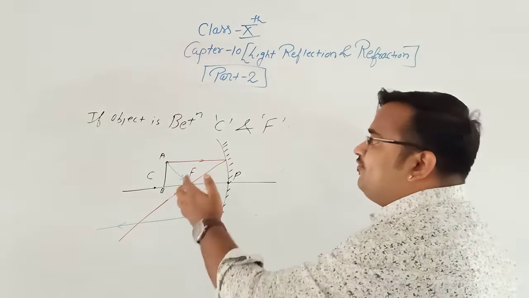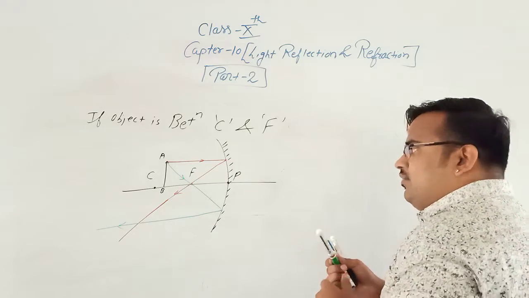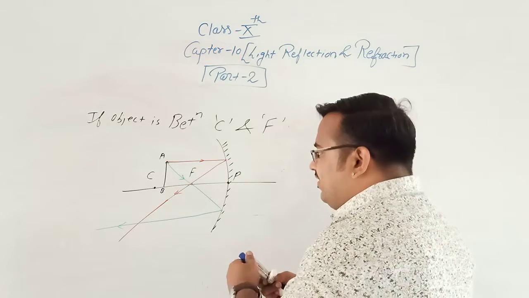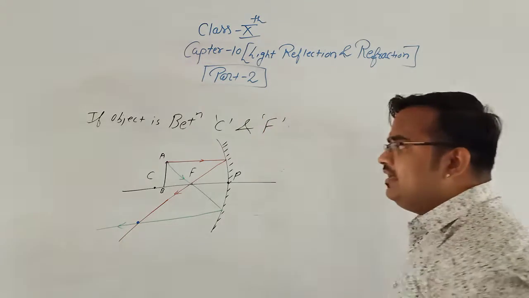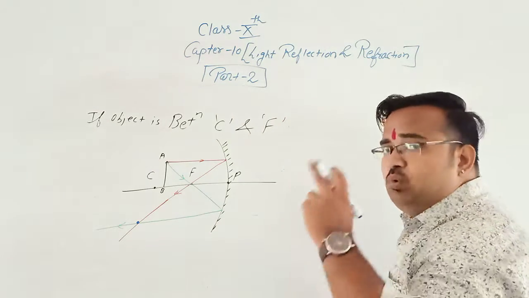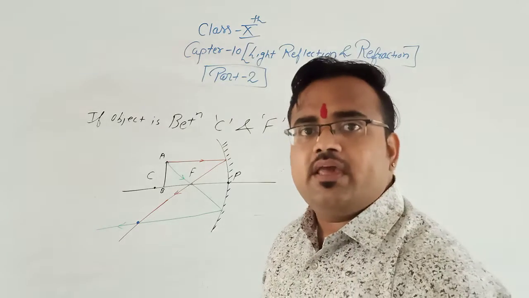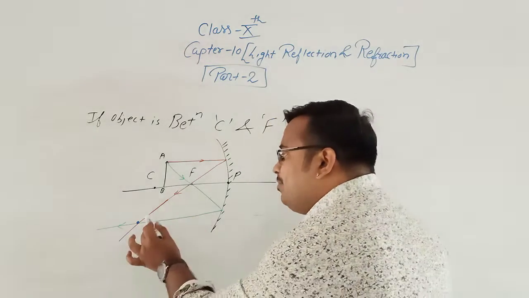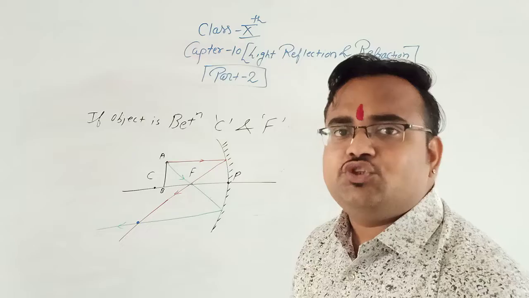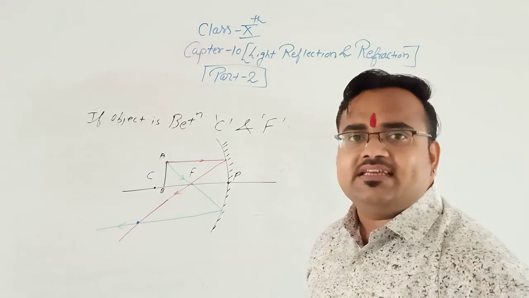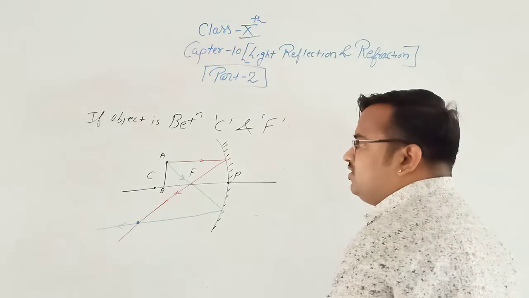Now see, if the object is present between C and F, then the reflected rays have intersected each other here. That means to form any image, the two reflected rays should intersect each other. Again I am repeating: to form any image, the two reflected rays should intersect each other, and the point of intersection is the position of the image.